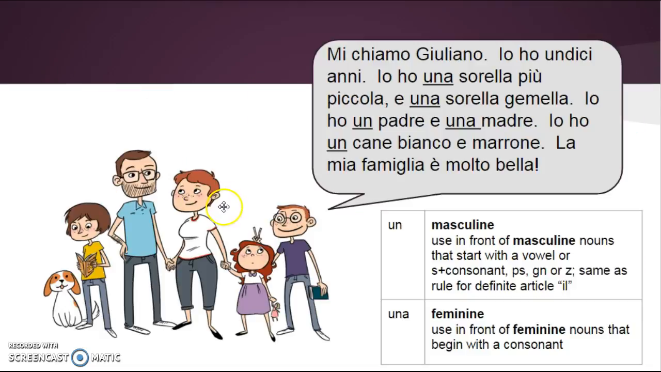All right, here's another mini dialogue, a paragraph. So I'll read this out loud to you.